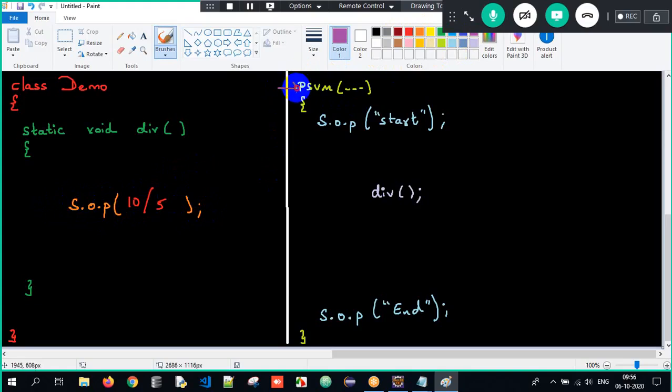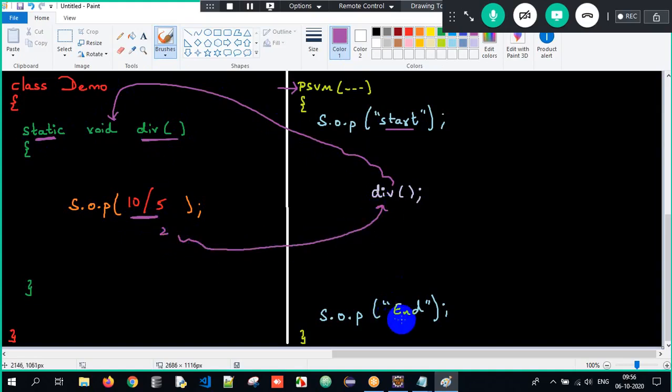The execution starts from the main method. Start will get executed. Then div, meaning I am calling the div method over here. Since it's a static method, we have to access it with the help of class name, but since it is within the same class, I can also access it directly. So I call the div method, 10 divided by 5, 2 will get printed and control will slowly come back, and end will get executed. So the output will be start, 2, end. Correct? Without any problems, I got this respective output.